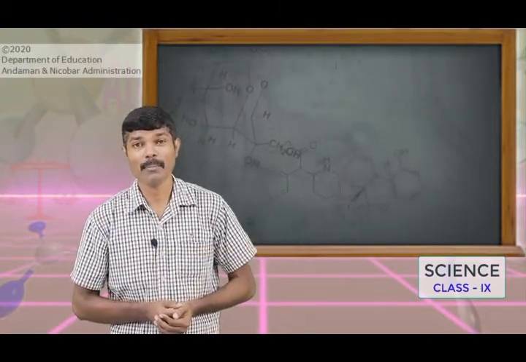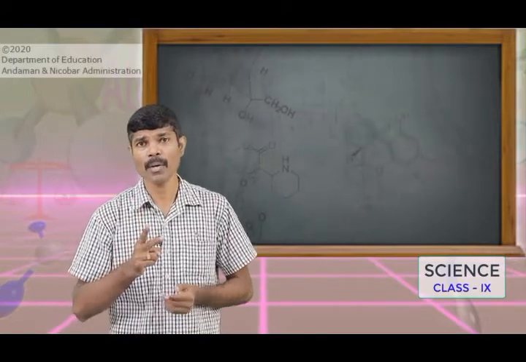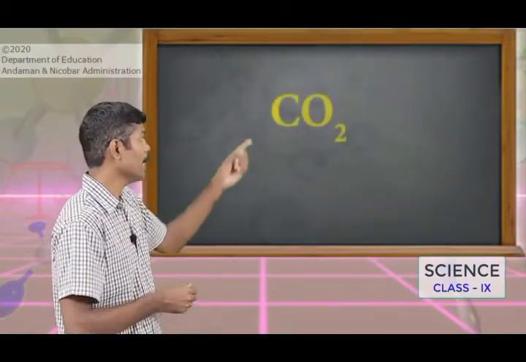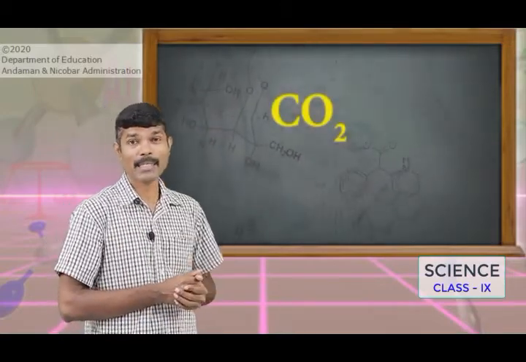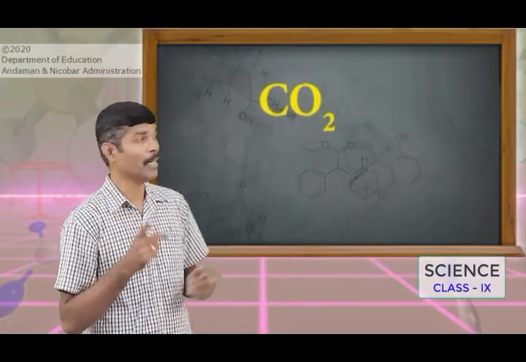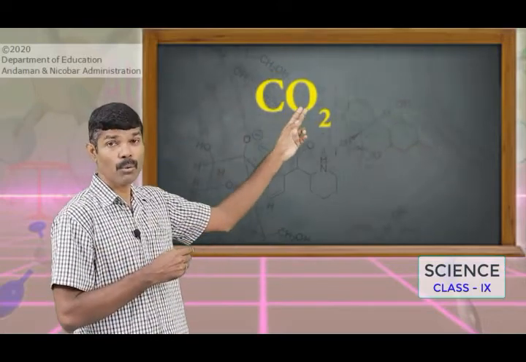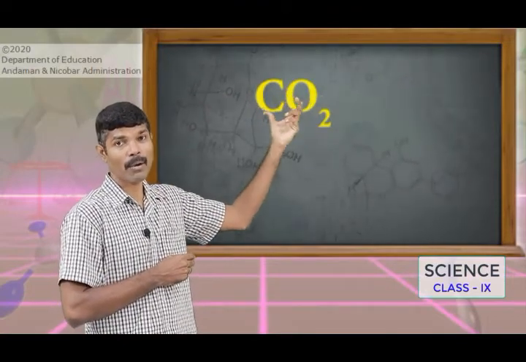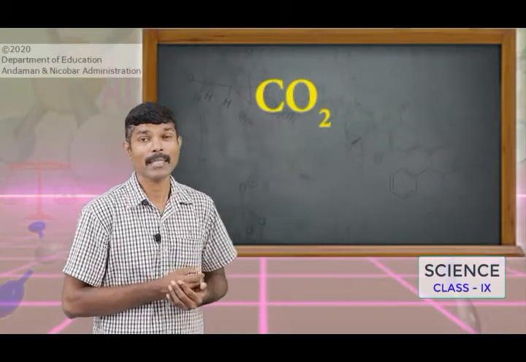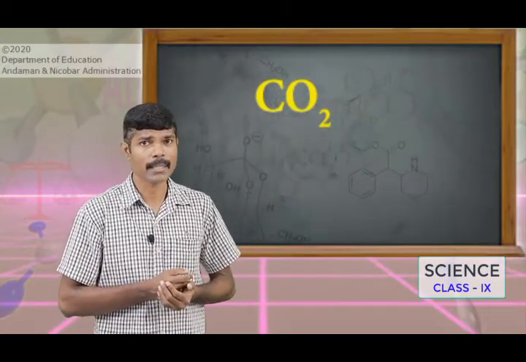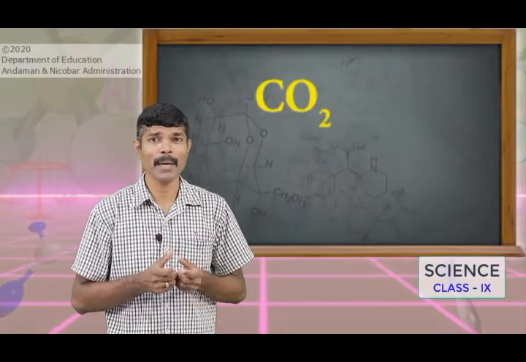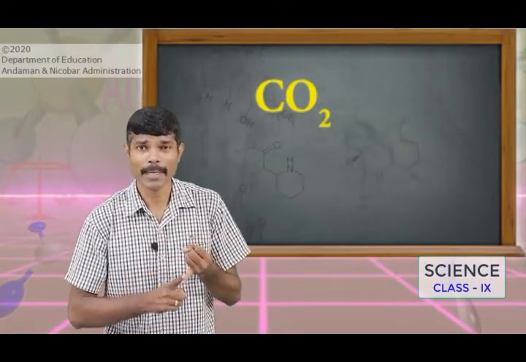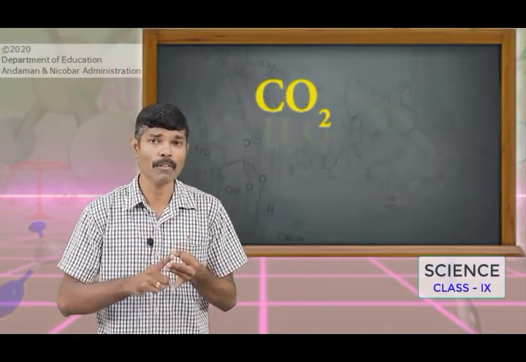A compound is formed by the combination of two or more different atoms in a fixed ratio. Take an example here, carbon dioxide. Here you can see two different atoms are combined. Carbon is one atom and two atoms of oxygen are combined to form carbon dioxide. So carbon dioxide is considered to be a compound. In this, these atoms are combined in a fixed ratio. In carbon dioxide, you will find one atom of carbon and two atoms of oxygen.